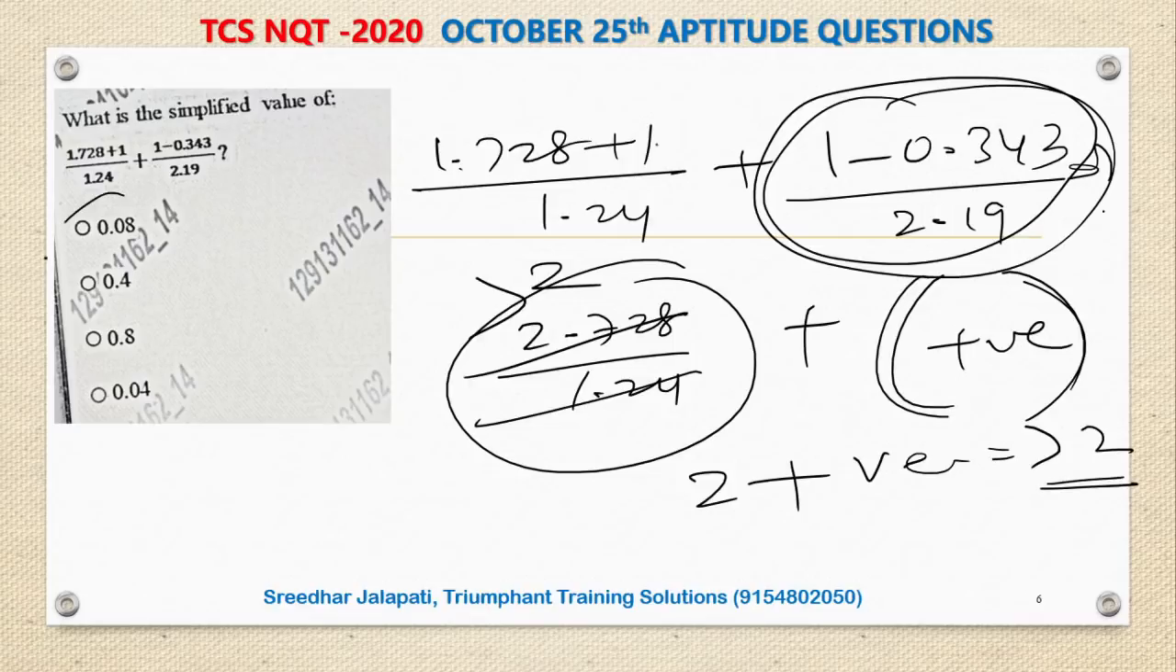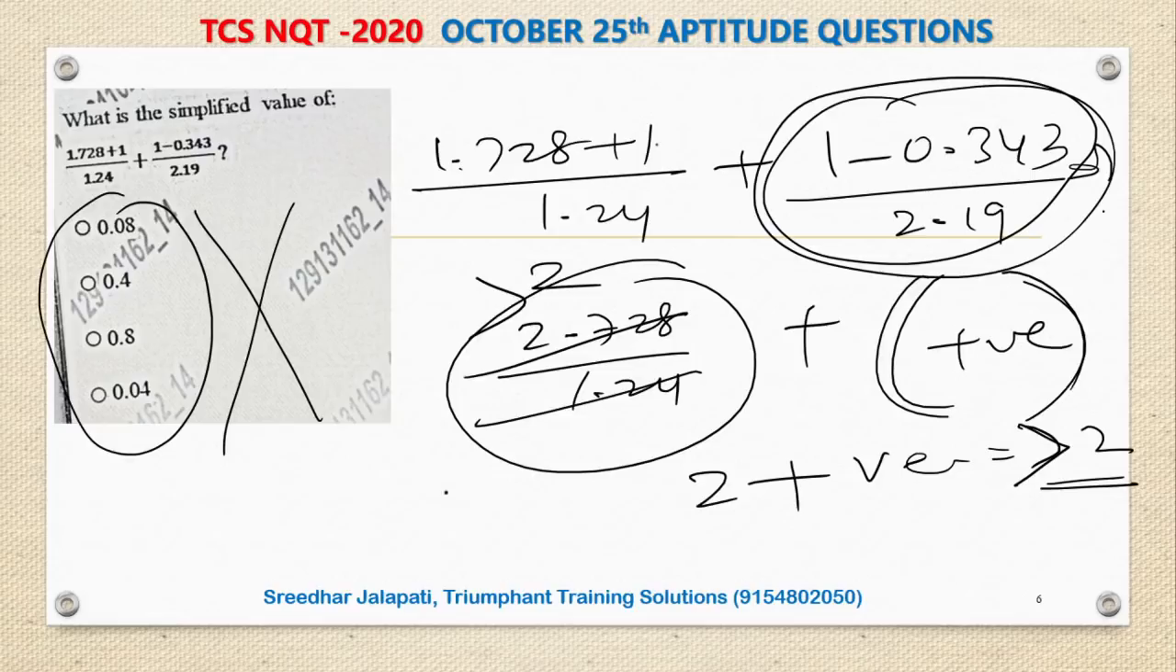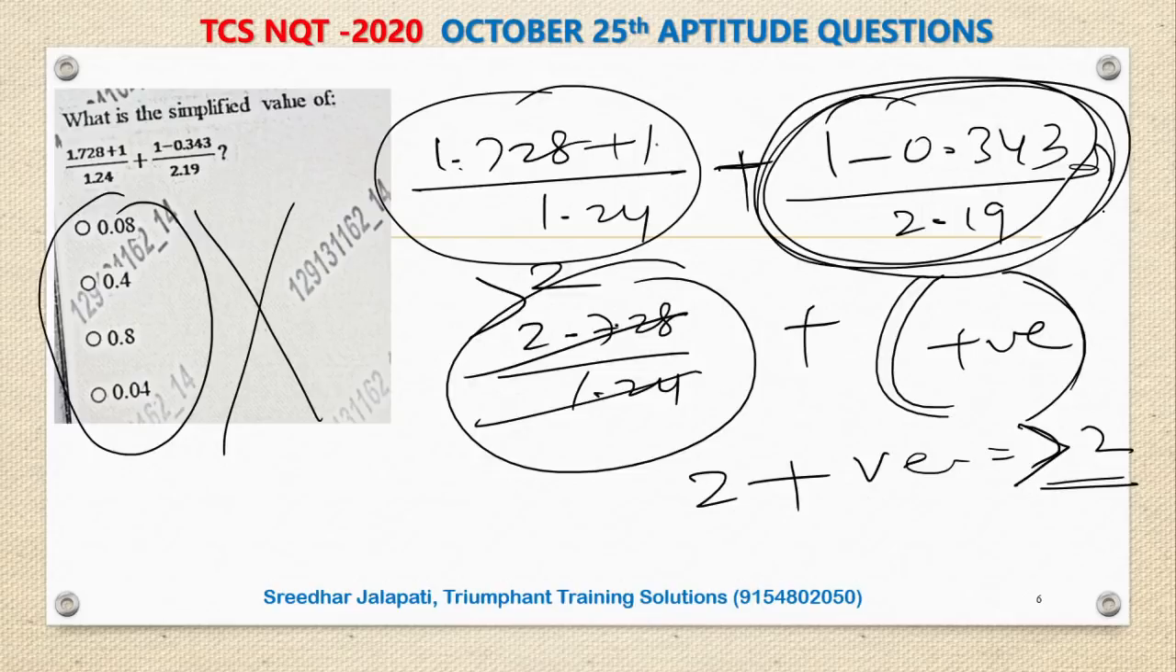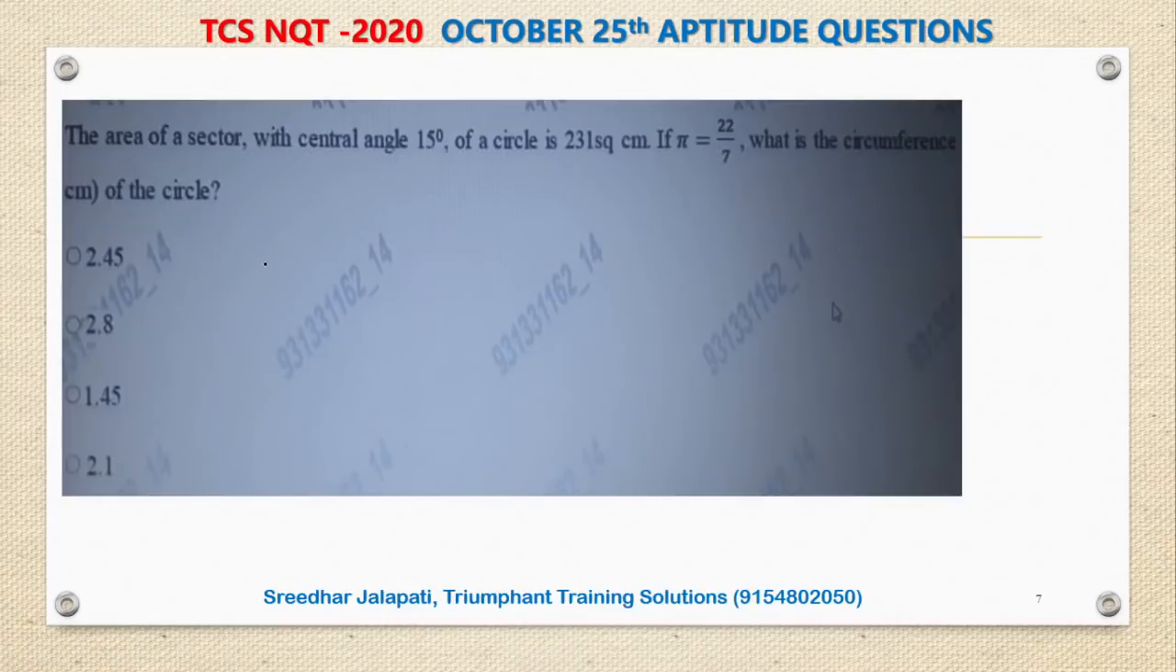But in the options there is no number which is more than 2. That means another mistake in the options. This value is definitely more than 2, but among the options there is no such value. The first expression itself is more than 2, and 2 plus a positive value is obviously more than 2. It is not given in the options. Another error in giving the options. I am not blaming the people, but yes, these are the errors they have made in giving the questions.